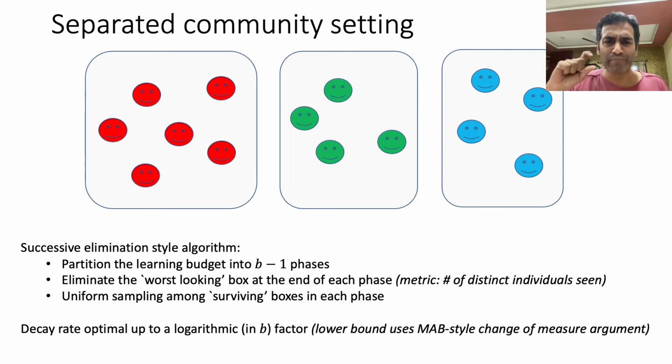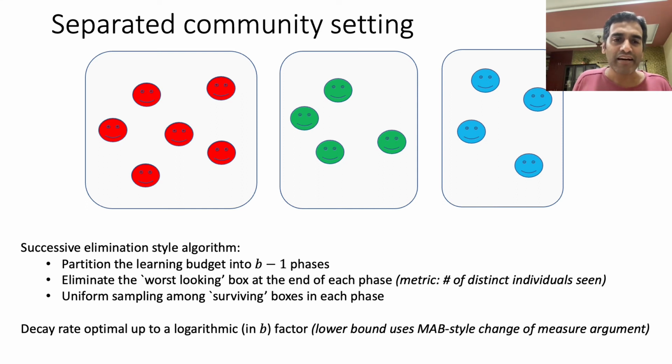However, this holds up to a certain multiplicative factor which is logarithmic in the number of boxes. Incidentally, this mismatch by a logarithmic factor between the best upper bound and the information theoretic lower bound is identical to the mismatch that is also known to occur in the multi-arm bandit problem with a fixed budget.